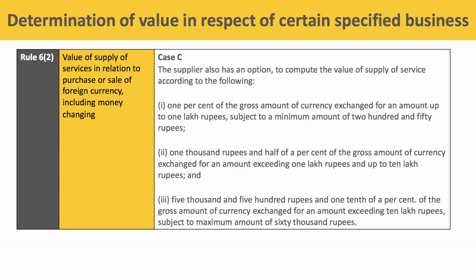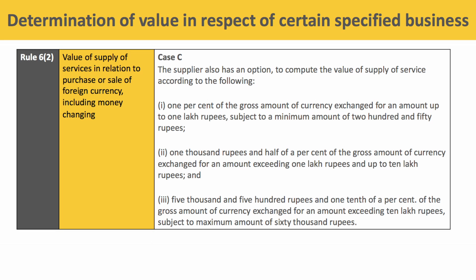Next is case C, which says the supplier also has an option to compute the value of supply of service according to the following: 1% of the gross amount of currency exchanged for an amount up to 1 lakh rupees, subject to a minimum of 250 rupees.